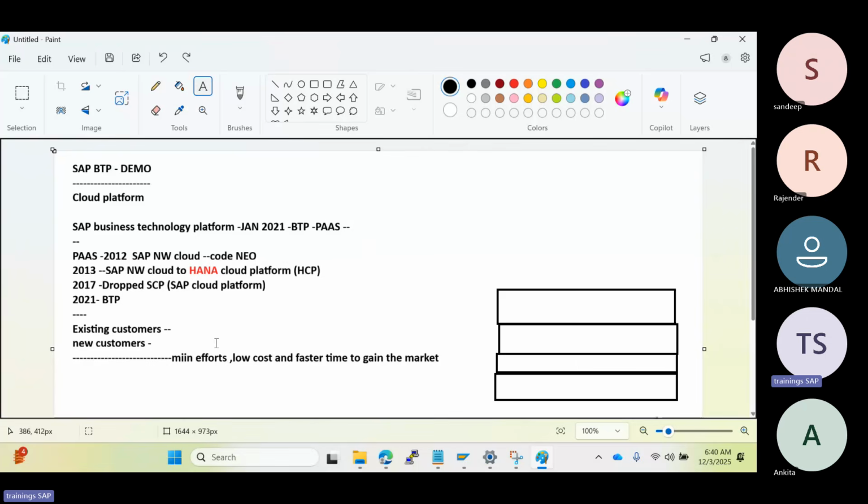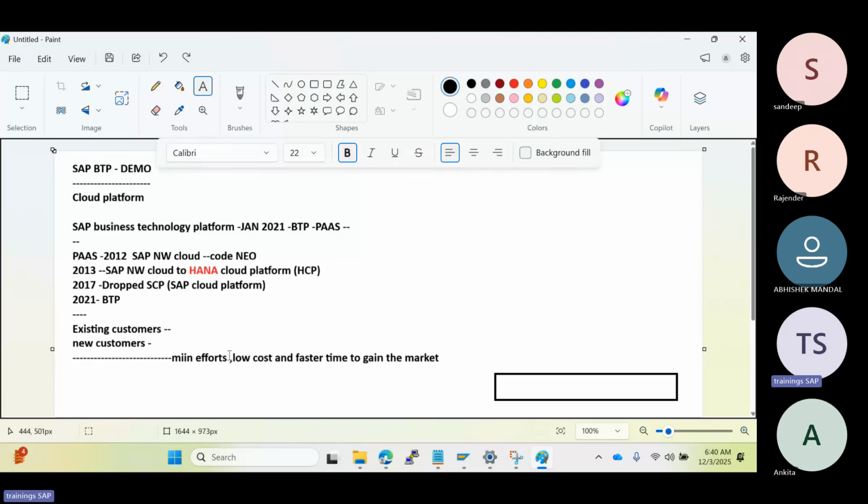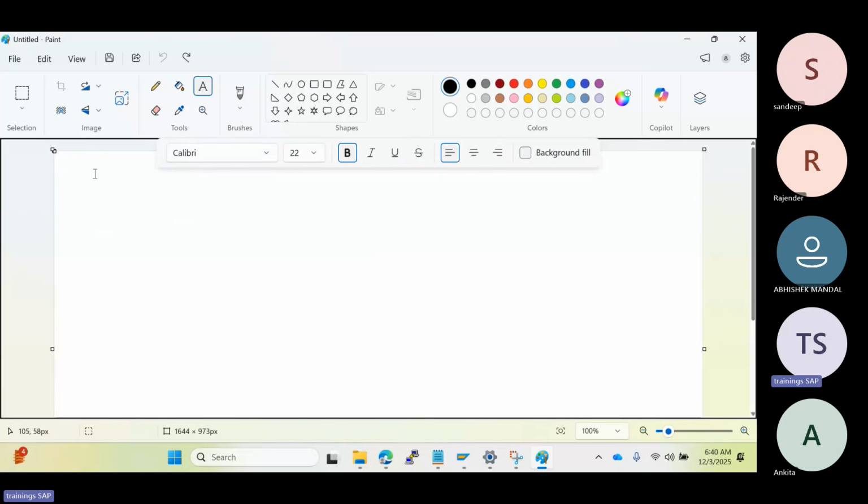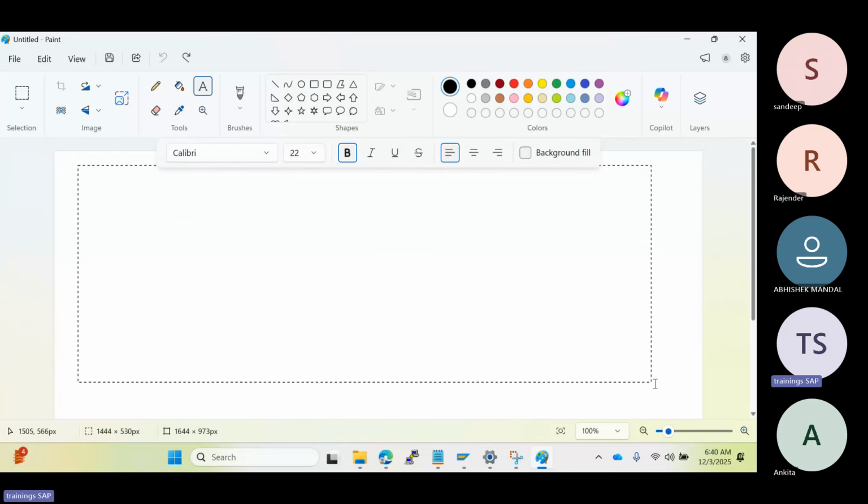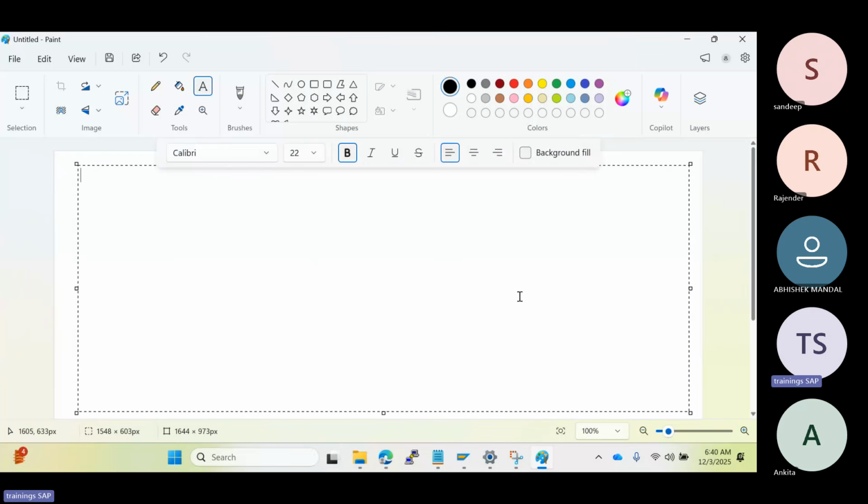Here also, all the SAP services and solutions are categorized into four main pillars. Four main pillars in the BTP. First, the application development related services.